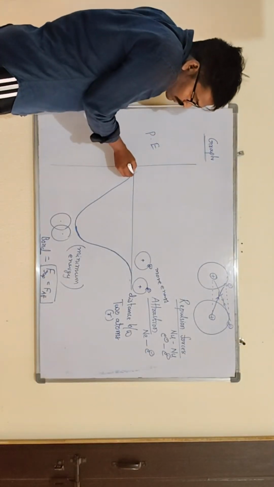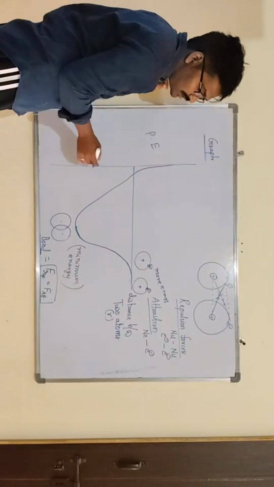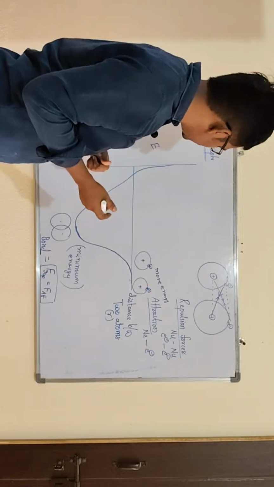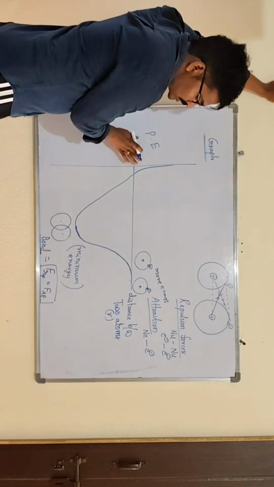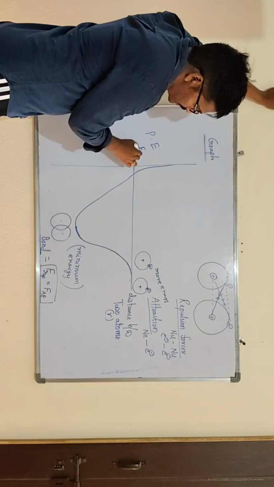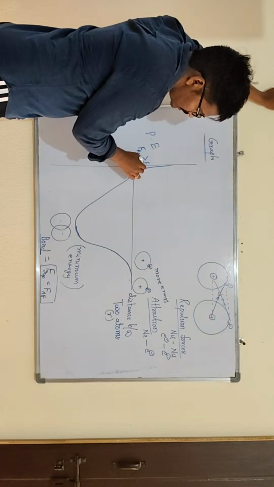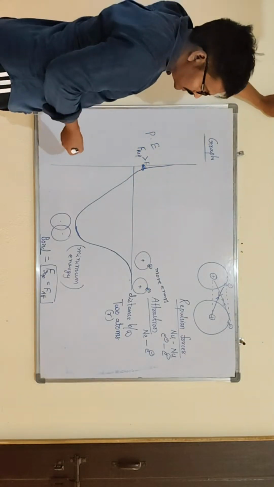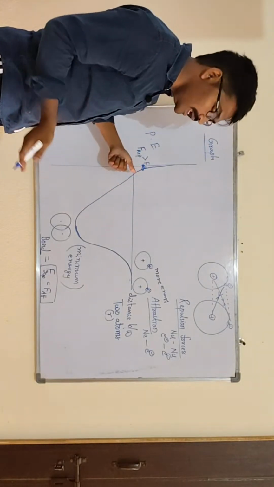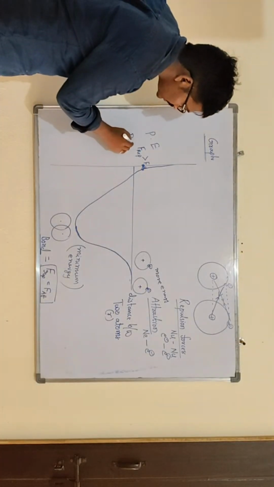Then what about this energy, sir? If you want to break the bond between two atoms, energy is required. At this position, the repulsion forces are greater than the attraction forces. So when repulsion forces are greater than attraction forces, the bond breaks. The energy required to break the bond is called the bond dissociation energy.